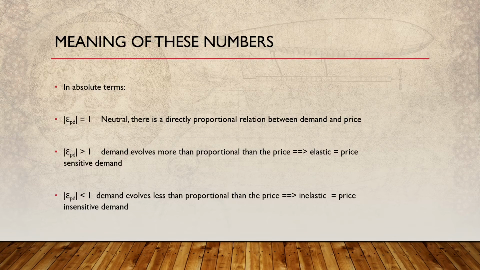This we call inelastic, and now we can say that the person involved has a price insensitive demand. I think you already know right now that Brock belongs to this scenario over here, and James belongs over here. So Brock is sensitive because of his budget. He reacted in a strong manner because of his budget, while James is like, okay, I can still buy 60 apples. It's okay. He's less sensitive than Brock is.